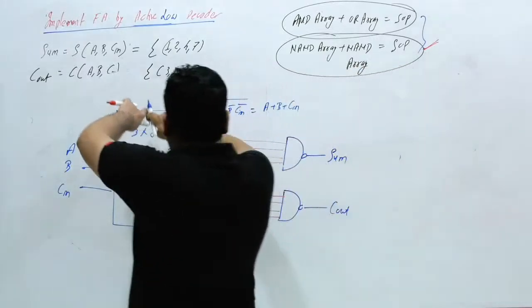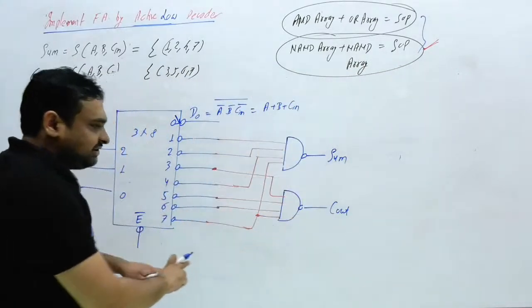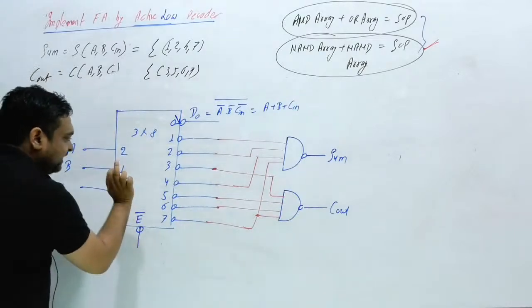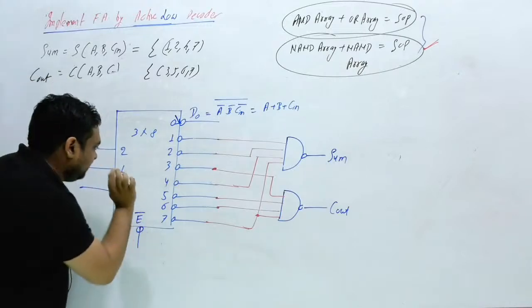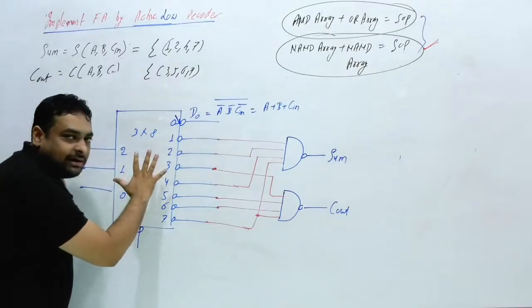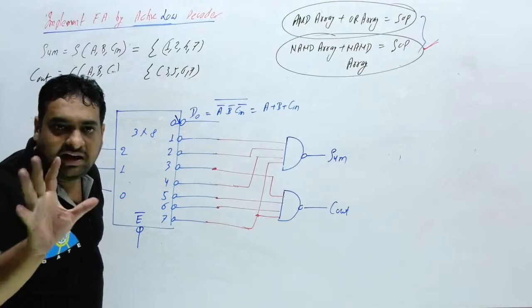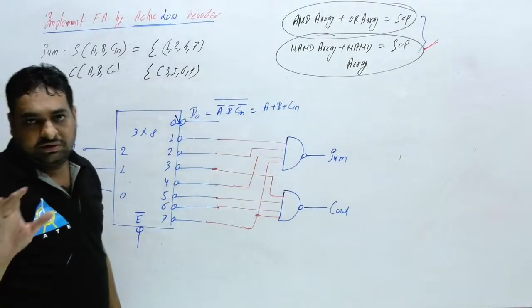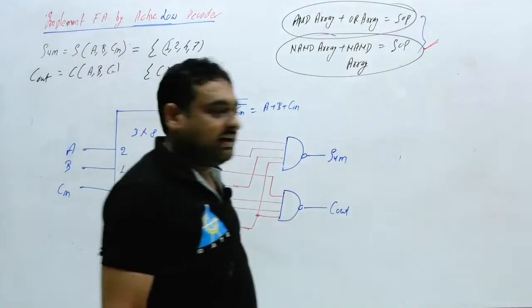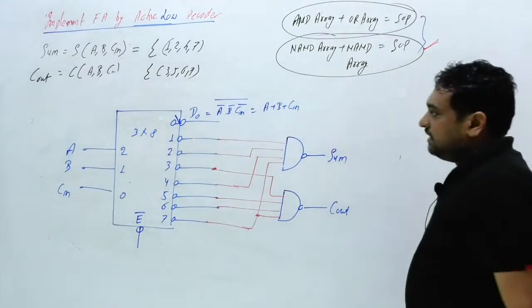So if I ask what will be inside the whole circuit, only NAND gate. Suppose you are going to design this circuit in a computer. If you double click inside this decoder, you will see only NAND gate, and here you have to connect only NAND gate. Clear this thing? So by NAND circuit you can implement any boolean function.